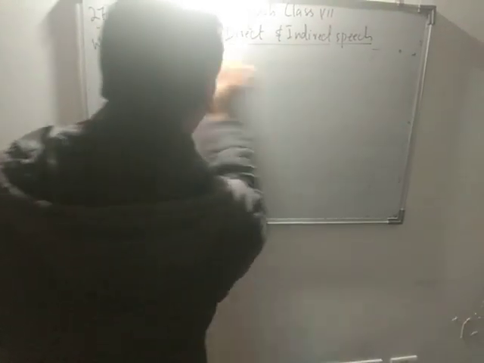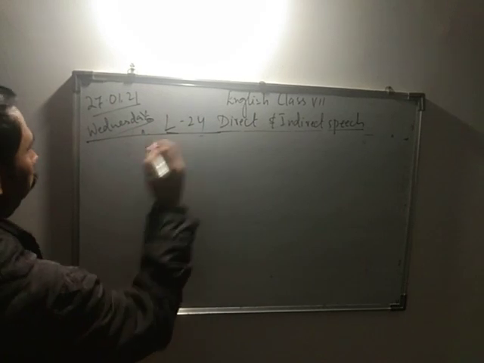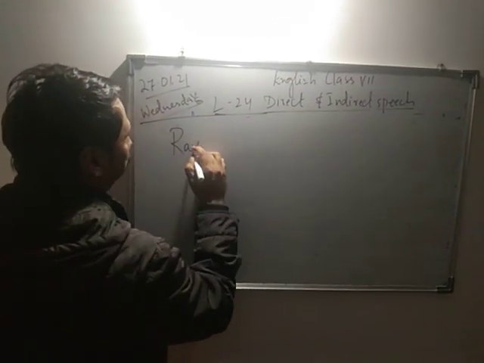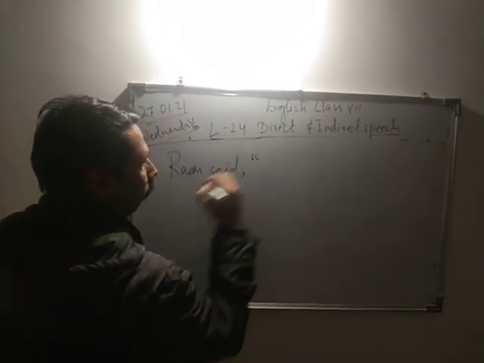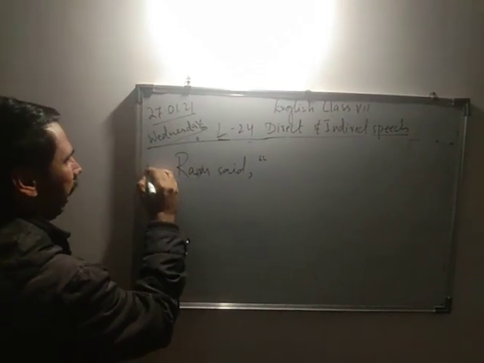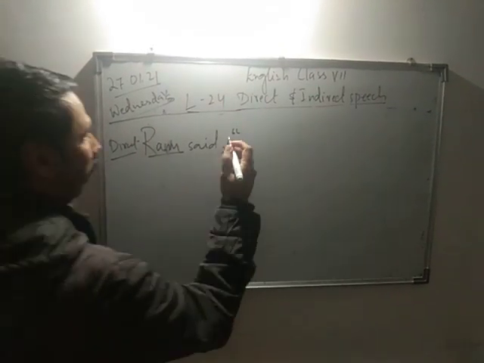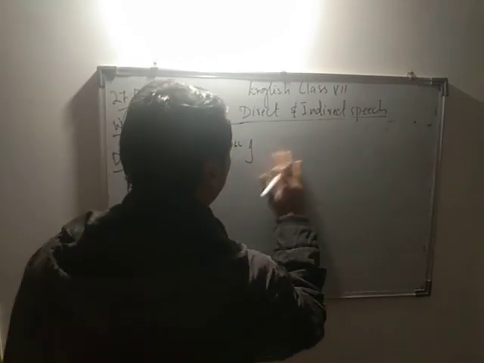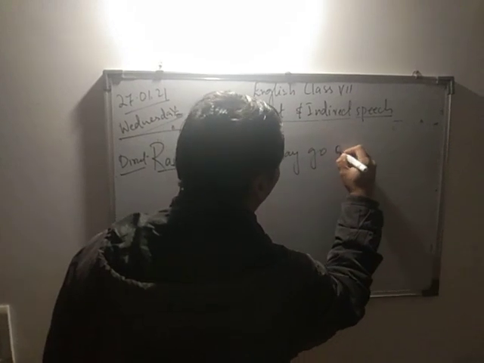Okay, one more example. Ram said, "I may go out."